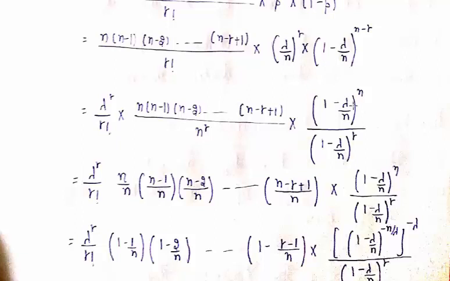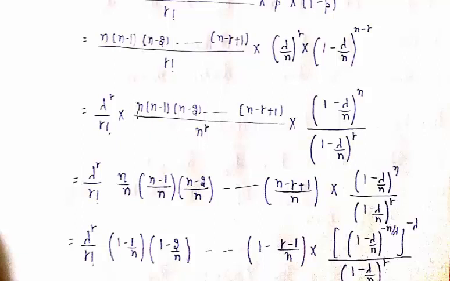So, this equals 1 minus lambda over n raised to power n, and here we can write 1 minus lambda over n raised to power minus r, and if we shift this minus r into the numerator, this becomes 1 minus lambda over n raised to power r. So, lambda raised to power r as it is, r factorial as it is. Now, this n raised to power r can be written as n into n into n, r times.